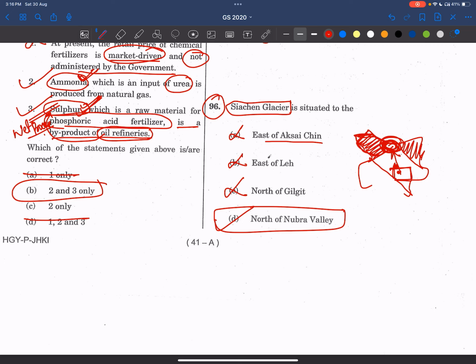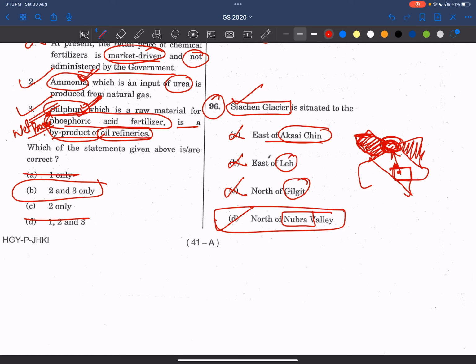Now see, again we got one point here. This Nubra is the Nubra river. It is a tributary of the Shyok river, and this Shyok river is a tributary of the Indus river. And it originates in Siachen Glacier only. See here, many mapping things are there: Aksai Chin, Leh, Gilgit Baltistan region, Siachen Glacier. See these places, Pangong so. All these things are in news, right? So we have to read about this, especially the northern part.